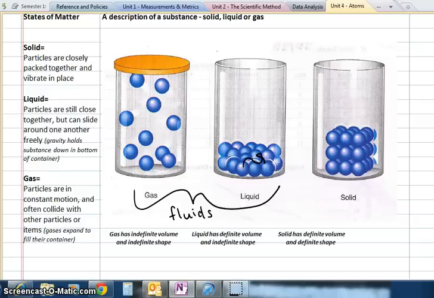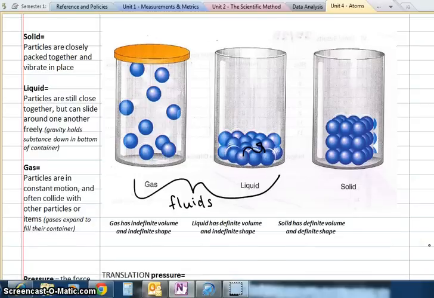And then there's always this technical definition: gases have indefinite volume and indefinite shape. That means they take the shape of whatever they're in, and there can be any amount of gas inside of it, and we talk about that in terms of pressure. Liquids have a definite volume. There's a certain amount in there, but they can take whatever shape their container is, and solids always have definite shape and definite volume.